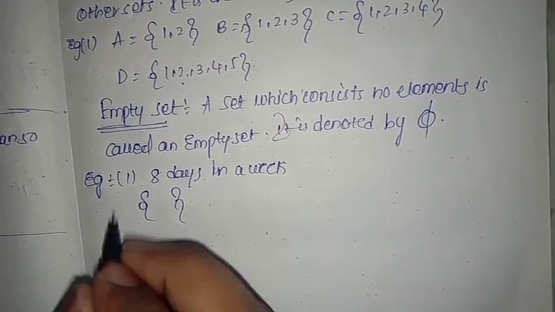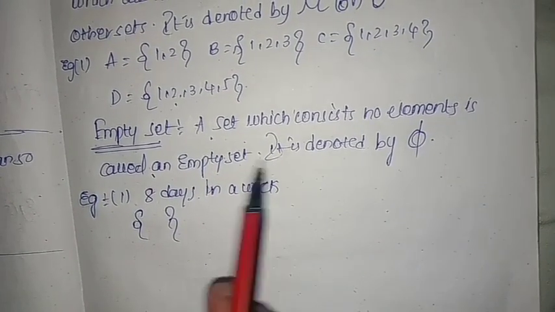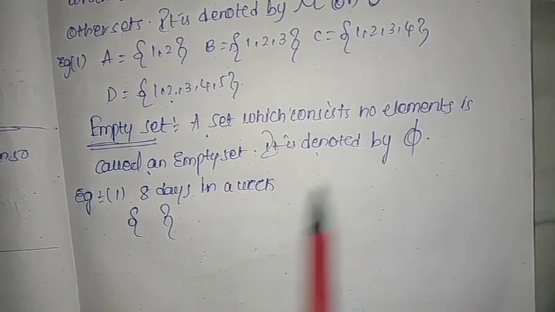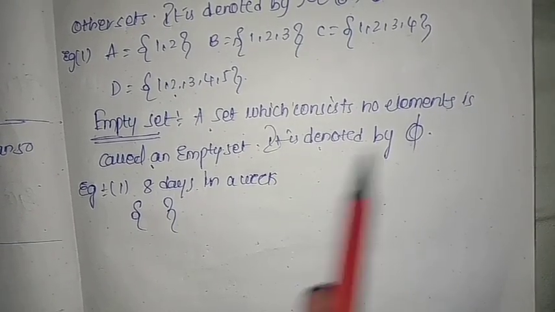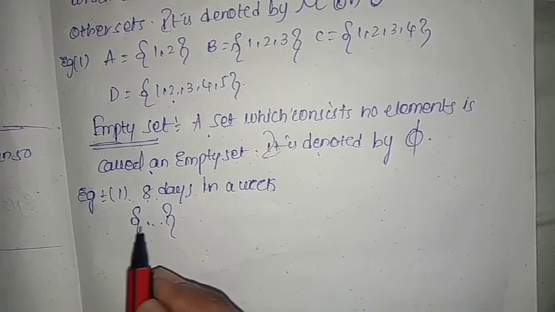So it is an empty set. A set which consists of no elements is called an empty set. It is denoted by phi. An example is 8 days in a week, which is an empty set, as it has no elements.